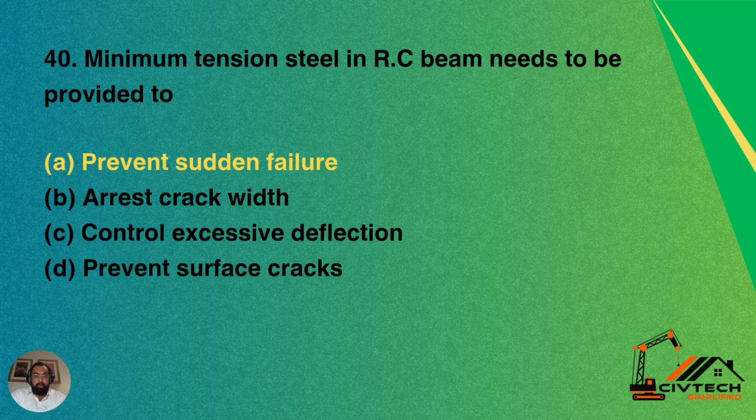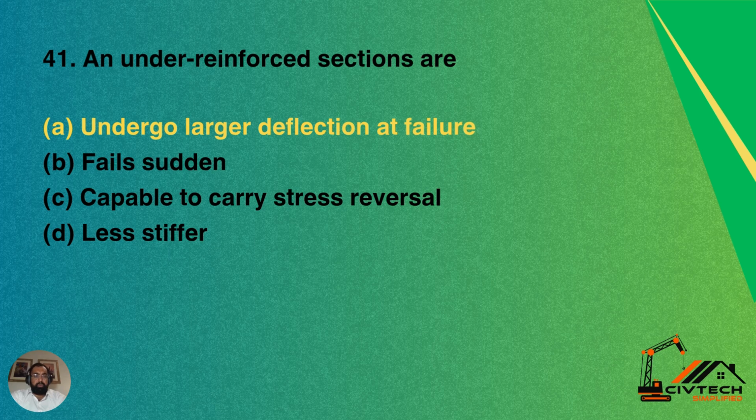The minimum tension steel in a reinforced concrete beam needs to be provided to: option A, prevent sudden failure; option B, arrest crack width; option C, control excessive deflection; option D, prevent surface cracks. So minimum tension steel prevents sudden failures. A is the correct answer.